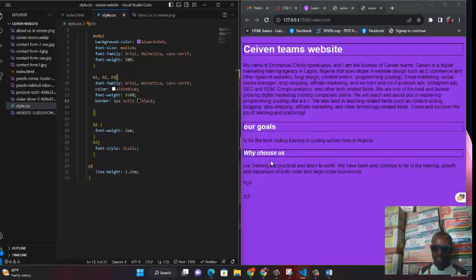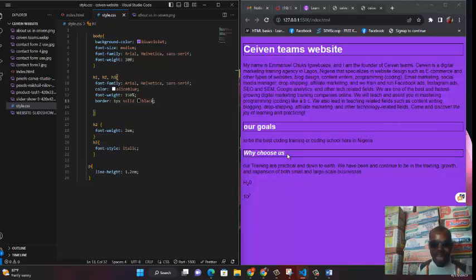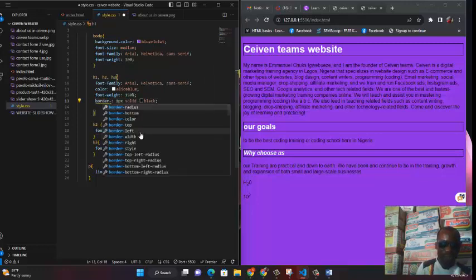Look at the line. The line has come all the way through. Each of them, all our headings now have a line. You can mark them up however you want. Maybe by the time we get to flexbox, by the time we get to display properties, you'll see how this border will work and how this line can help us. But for now, you can actually add this to them, and you can also make it appear at the bottom. Let's say border bottom.